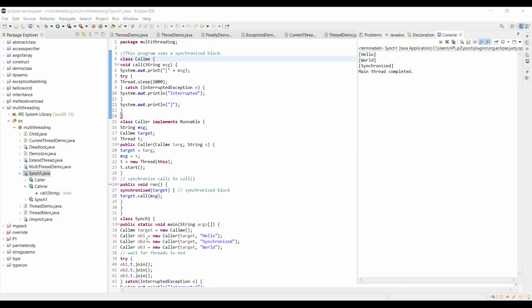Like this, the threads use this synchronized block, and they are executed by the Java runtime system. No need to worry. Why did it happen like that? Might be that object 1 was created first, so object 1 executed. Next, object 3 executed. Object 3 used that method.